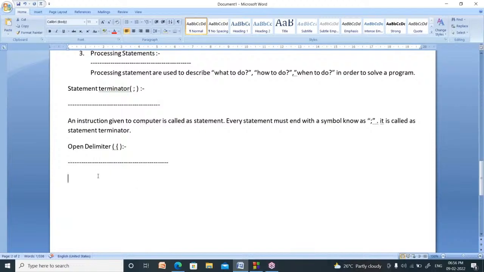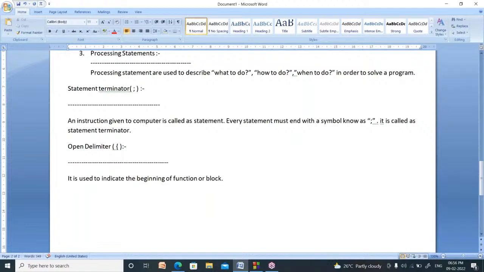Now, what is the meaning of open delimiter? It is used to indicate the beginning of a function or block. Block means a group of statements.